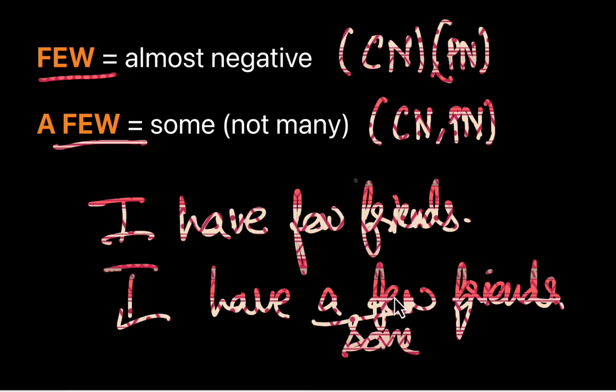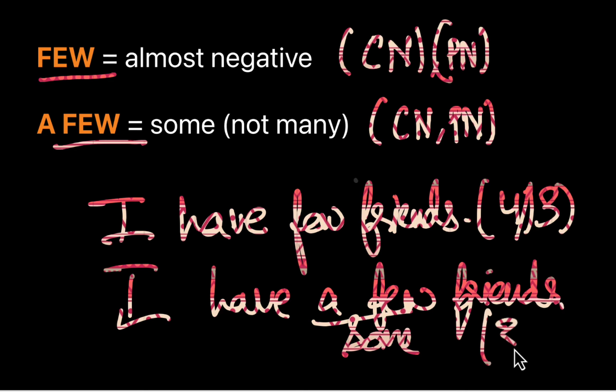When you said I have few friends, meaning you don't have many friends, the number could be 4, or let's just say 3. And here, when somebody asked you to join them and you said I have a few friends with me, the number could be the same, 3 or 4, but you are taking it as a positive number in the second example.